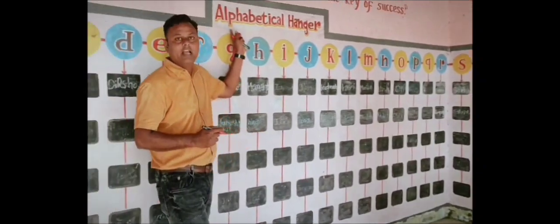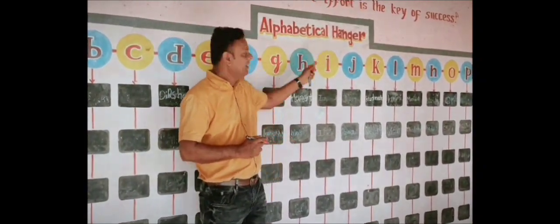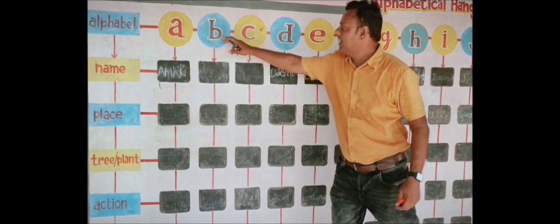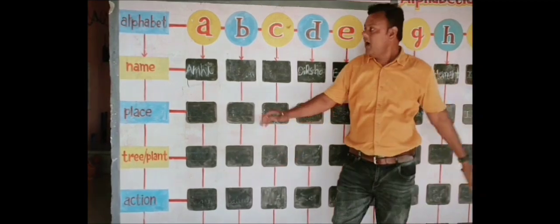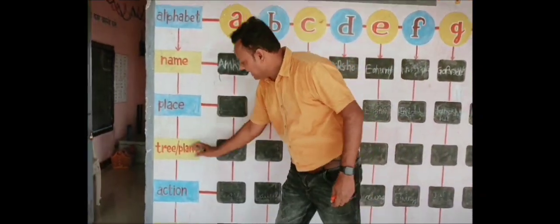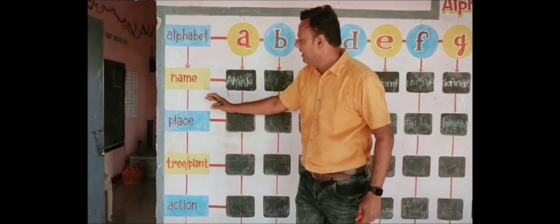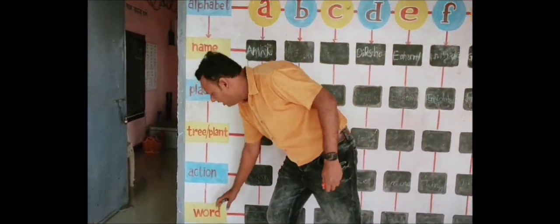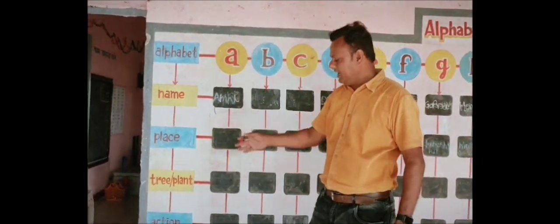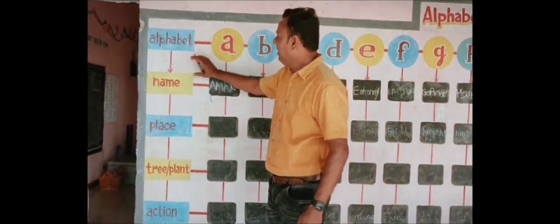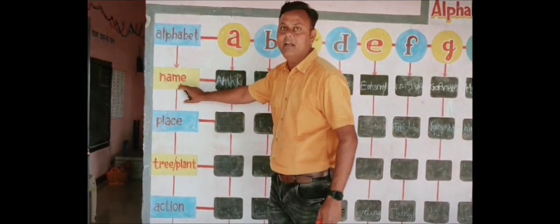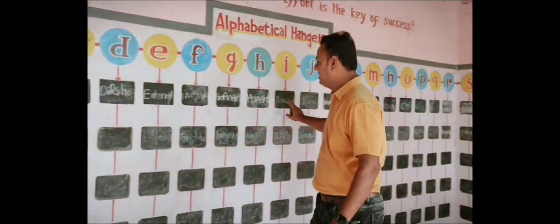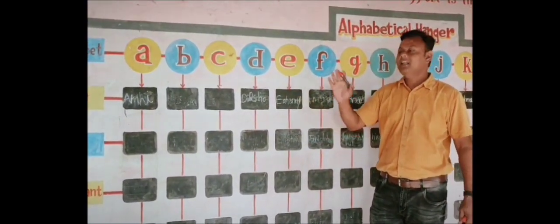Here this chart is known as alphabetical hanger. Here you can see all the alphabets are written, starting from A to Z. Now here we categorize it in rows and columns like this: name, place, tree or plant, action word, and you can improve or extend the chart also. Here what you have to do is, for example, name is given and these blank spaces are given over here. These blank spaces will be filled in by the student.